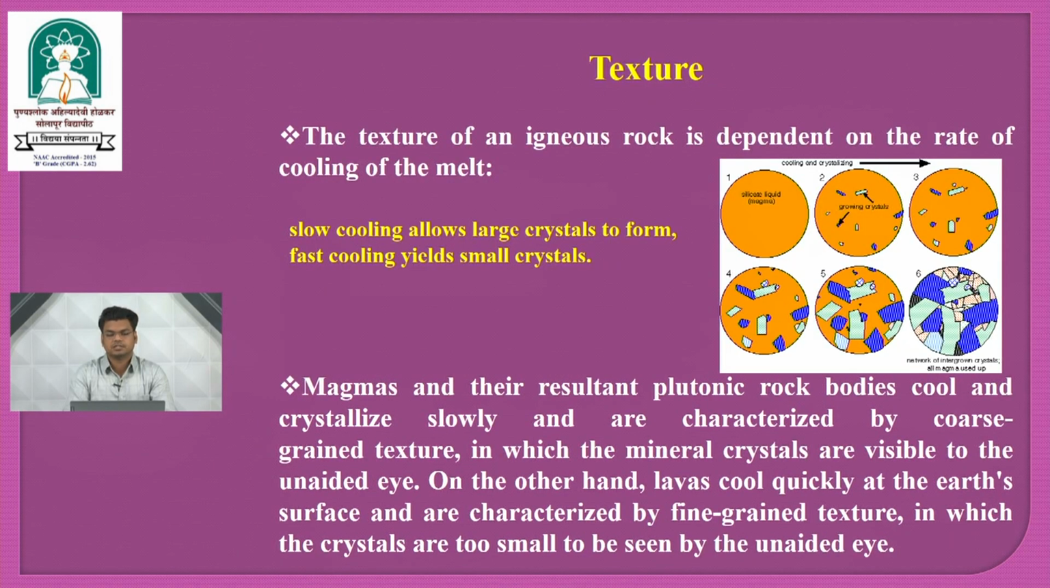Now, texture. The texture of an igneous rock depends on the rate of cooling of the melt. Slow cooling allows large crystals to form, fast cooling yields small crystals. Magma and their resultant plutonic rock bodies cool and crystallize slowly and are characterized by coarse grained texture, in which the mineral crystals are visible to the unaided eye. On the other hand, lava cools quickly at the earth's surface and crystallizes with fine grained texture, in which the crystals are too small to be seen by the unaided eye.